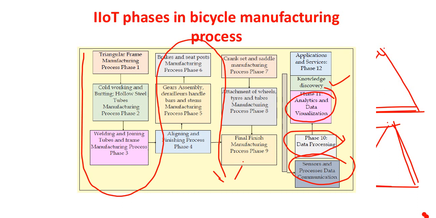So finally you have the applications and the services. It need not be limited to manufacturing only. It can be related to sales or market related issues also, wherein it may be possible for you to have access to general data from various sources about the demands and other things. You can also learn about your competitors, how good they are in manufacturing, how good they are in marketing. All that information you will be able to get, and finally they lead you to the applications and services. This is the last phase.